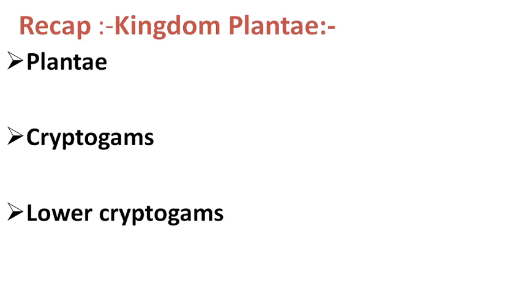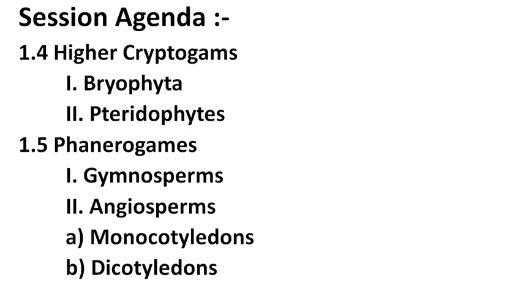So students, in today's lecture, we will focus on the higher cryptogams, in which the Bryophyta and Pteridophyta divisions, then phanerogams, gymnosperm, angiosperm, and then angiosperm further divides into two different classes. First is monocotyledons and second is dicotyledons.